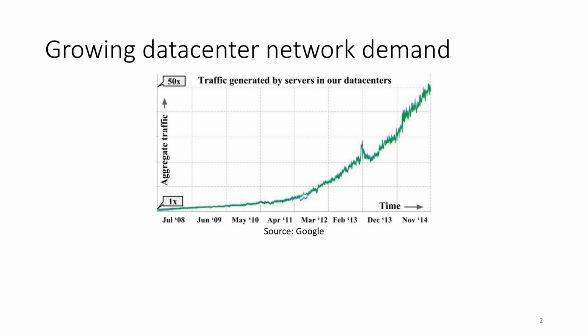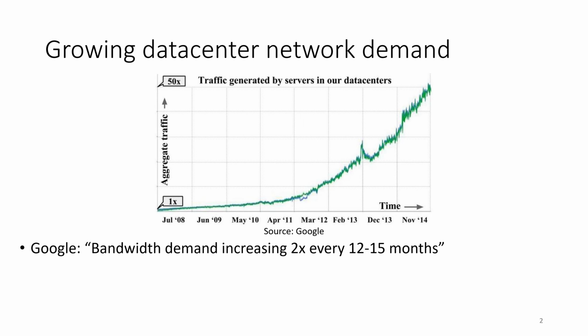Data center network demands grow at an extremely aggressive rate. Google has reported that in their data centers, the bandwidth demand doubles almost every year, and Microsoft has reported similar scaling. The link rates that they deploy in their data centers increased 400 times over the 10 years ending in 2020. And in part, they accomplished this by transitioning to optical links.